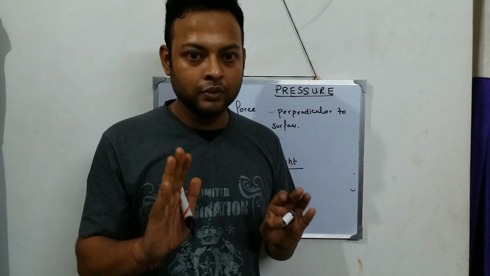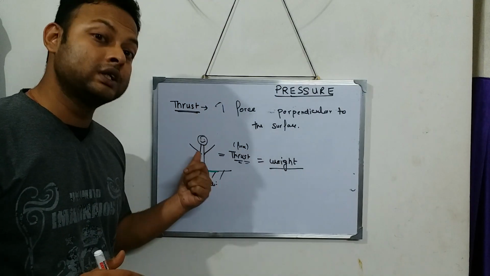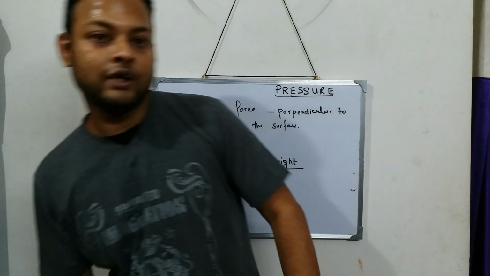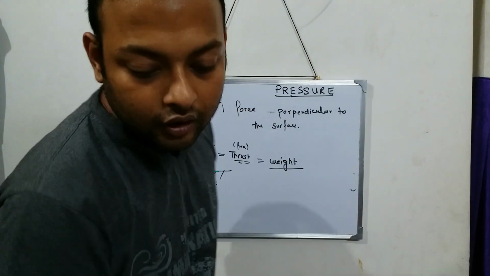I think this part should be clear by now. So weight is equal to thrust for a person who is standing straight, not in a crooked manner. If I stand still, then my thrust is equal to my weight. Clear?